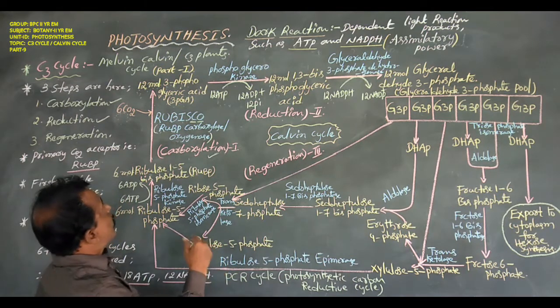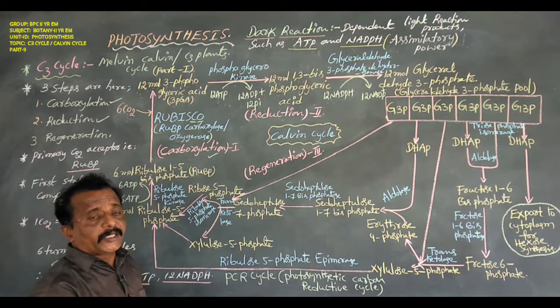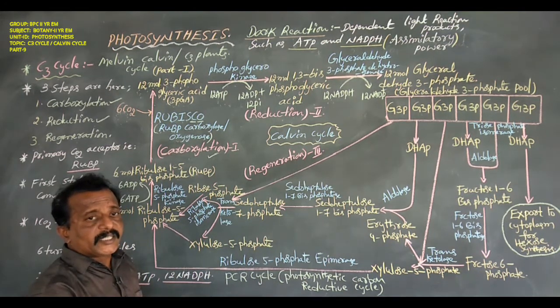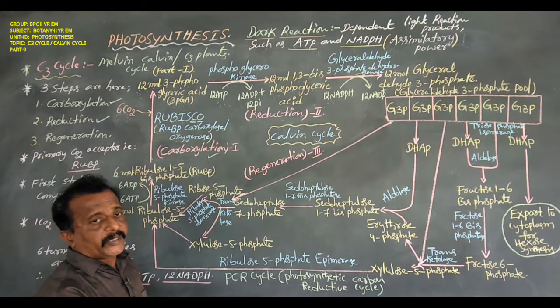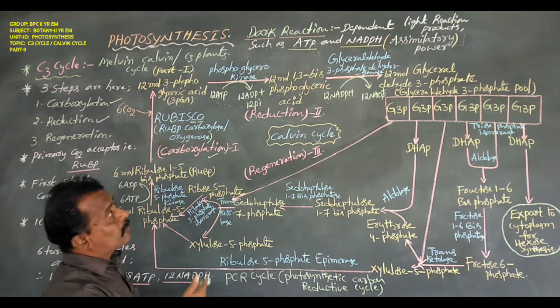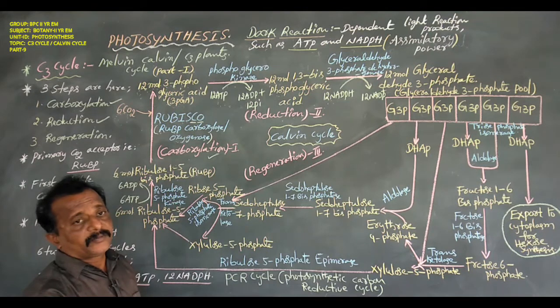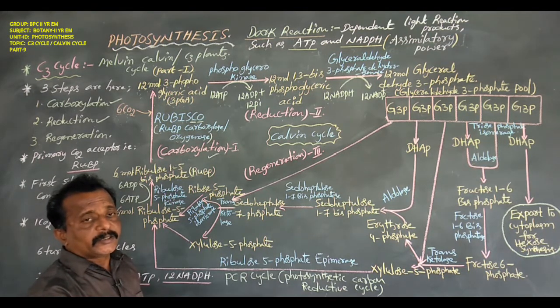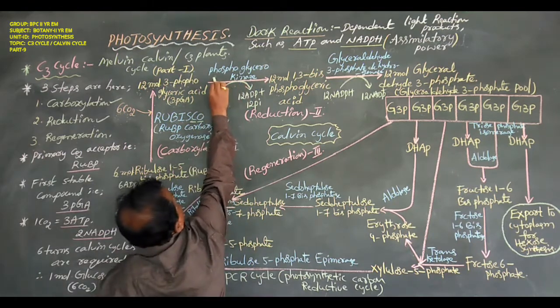So 12 molecules of 3-phosphoglycerate use the light reaction end product, 12 molecules of ATP, to form 12 molecules of 1,3-bisphosphoglyceric acid, catalyzed by phosphoglycerokinase.